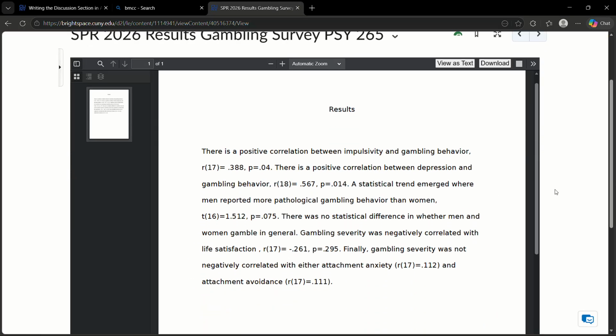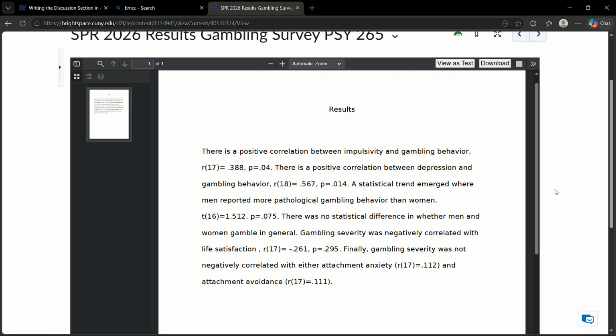So the first hypothesis, there's a positive correlation between impulsivity and gambling behavior. And this hypothesis was supported. The correlation is 0.388, which is a small to maybe moderate correlation. So that first hypothesis was supported. So as impulsivity increases, gambling behavior increases. Or as gambling behavior increases, impulsivity increases. It's non-directional, of course.